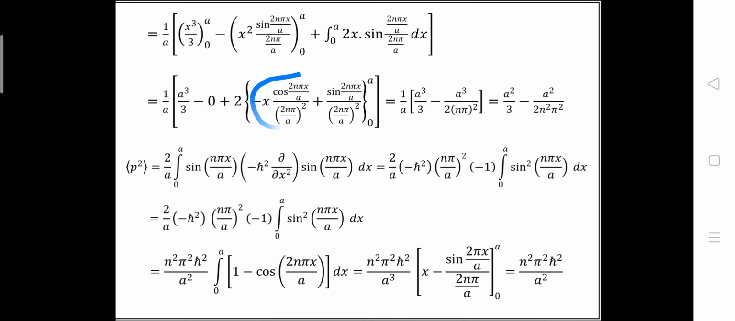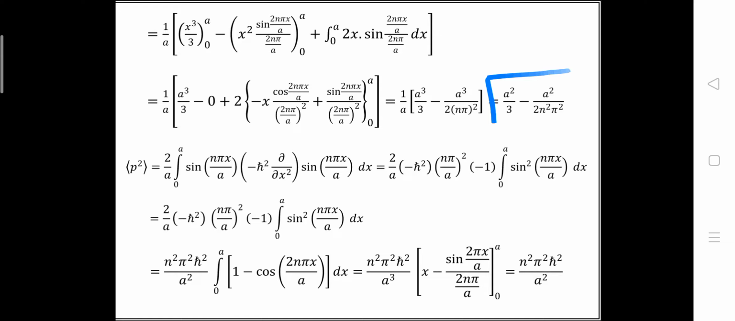Okay, and the limit will be 0 to a, so finally we will get 1 by a into the bracket a cube by 3 minus a cube by (2nπ) whole square. So we will finally get the value of the expectation of x square. We will get a square by 3 minus a square upon 2n square π square. This will be the expectation value of x square.